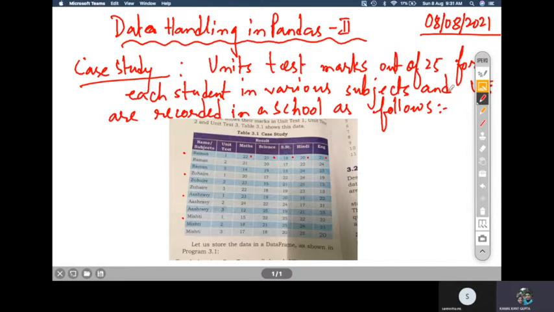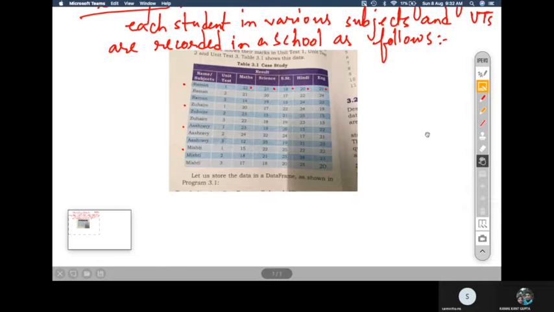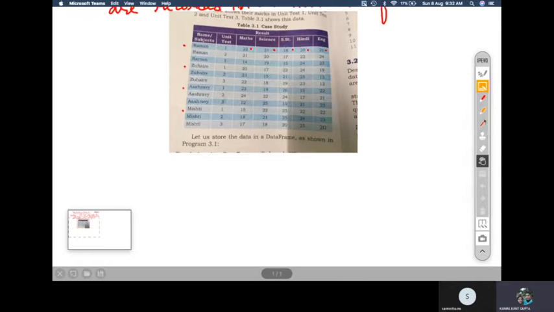Now can you tell me what to write if I want to create this as a data frame? Suppose I want to create this as a data frame, what should I do? If I want this data frame to be created, what code should I write?